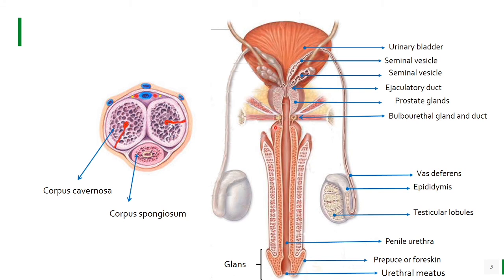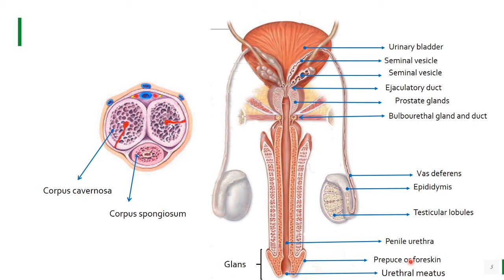Now coming to the last one, the external genitalia. The external genitalia in males is called the penis. It is a copulatory organ and is covered by loose skin known as prepuce or foreskin. It is a type of connective tissue covered by a single layer of cells. This outer layer of the penis is known as prepuce or foreskin.